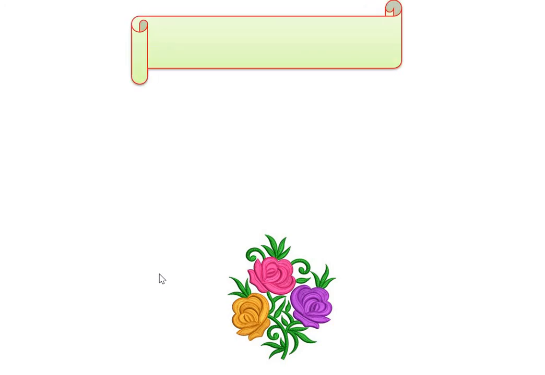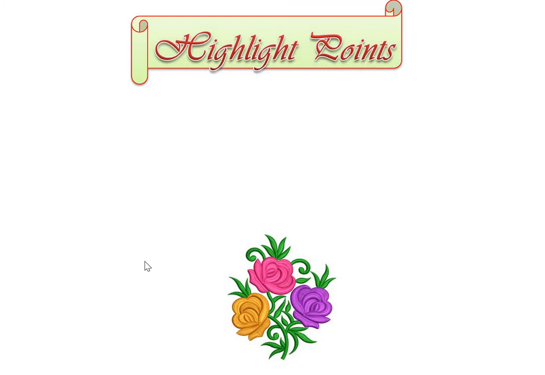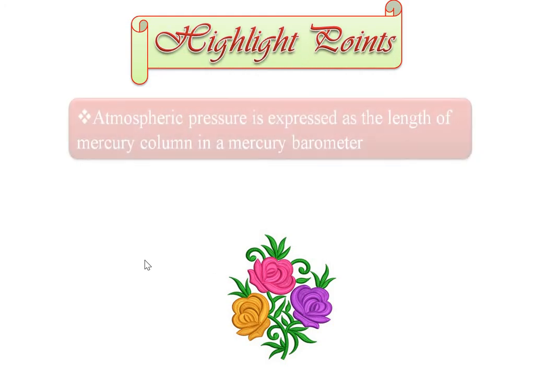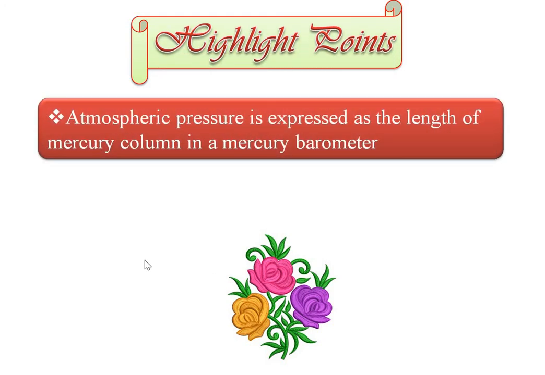So let's see today's highlight points, which are very important for your various entrance exams. The first highlight point of today's lecture is that atmospheric pressure is expressed as the length of the mercury column in a mercury barometer.